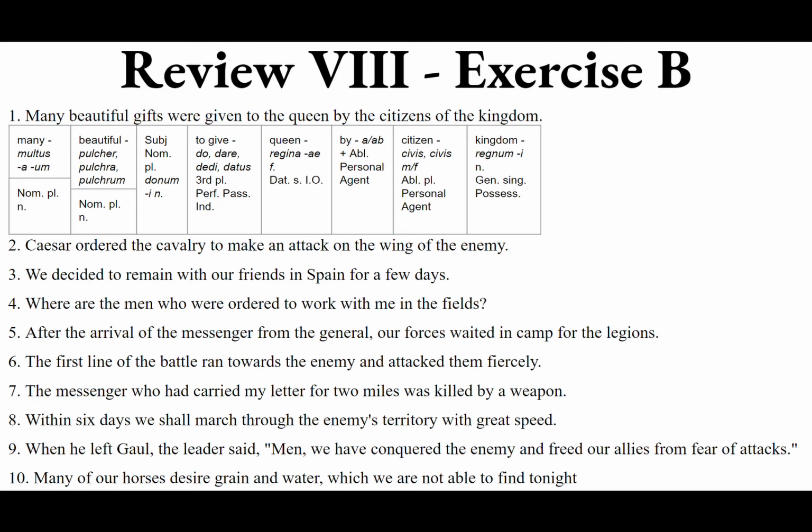So we want adventum, it's a fourth declension. Post adventum, of the messenger, the arrival of the messenger. Messenger is nuntius, nuntii, masculine, it's the messenger's arrival, so genitive of possession. We could say post nuntii adventum, just to make sure that we know that nuntii goes with adventum,